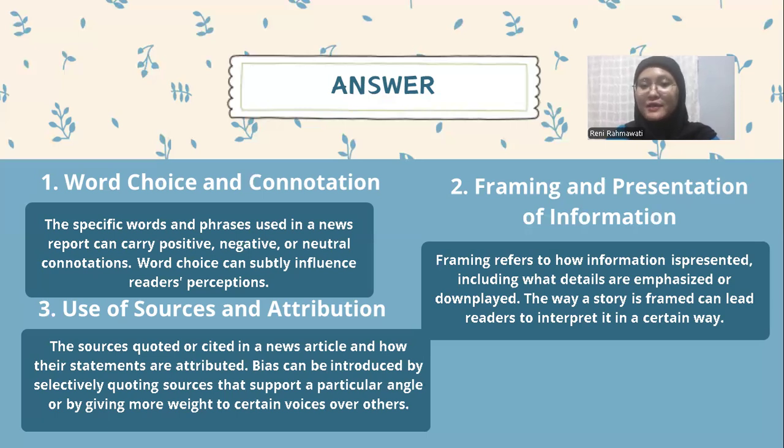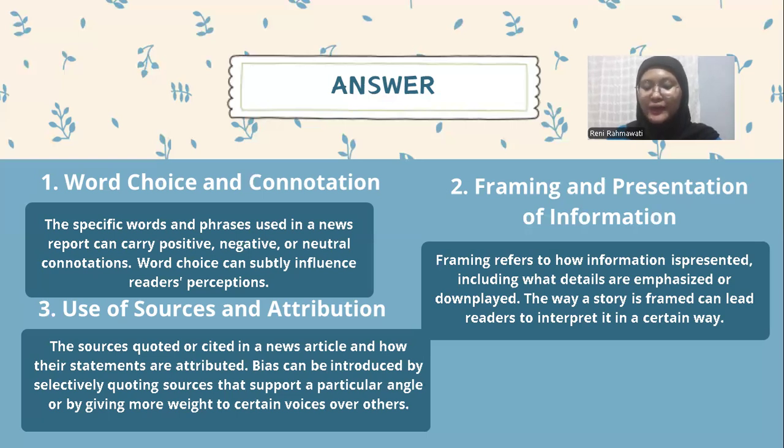The second is framing and presentation of information. Framing refers to how information is presented, including what details are emphasized or downplayed. The way a story is framed can lead readers to interpret it in a certain way.